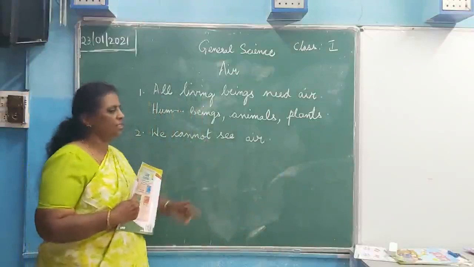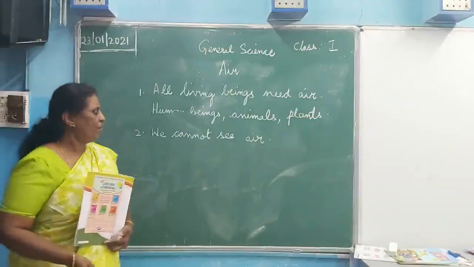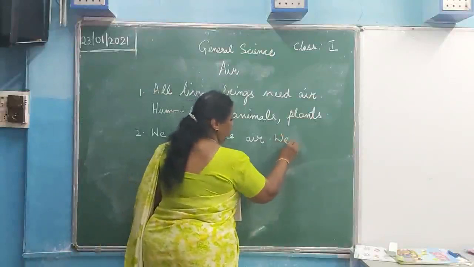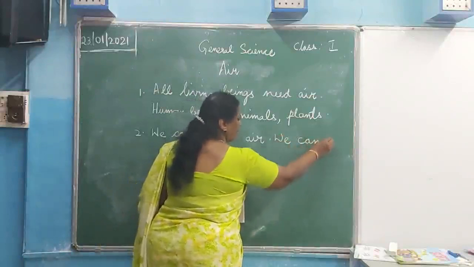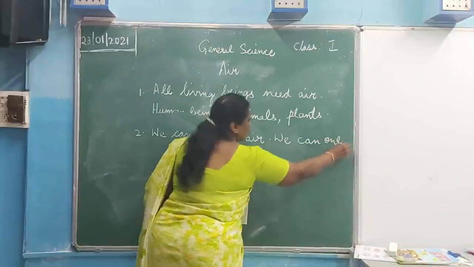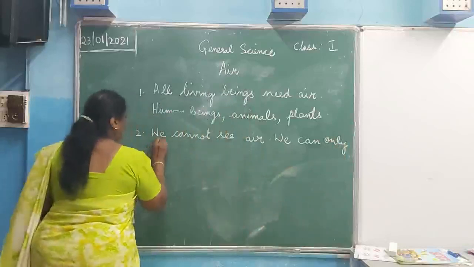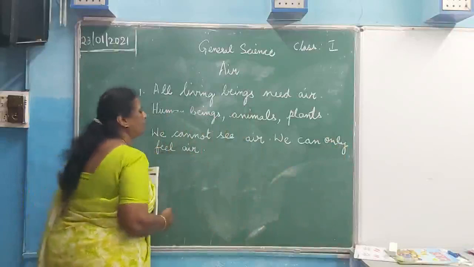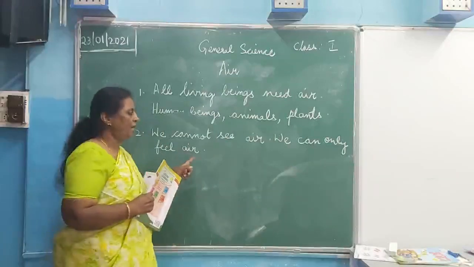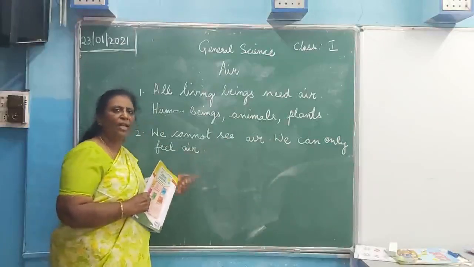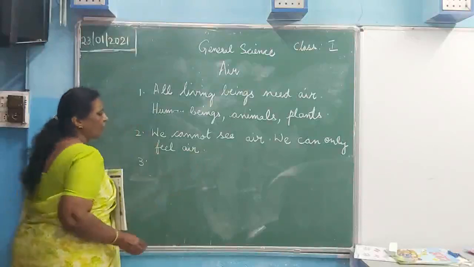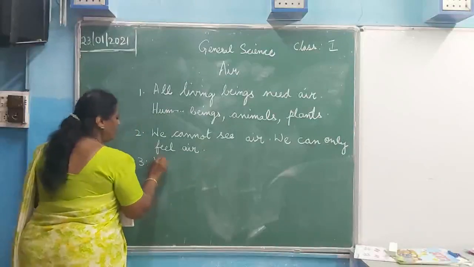We cannot see air, but we can only feel air. Then the third one, moving air is called wind.